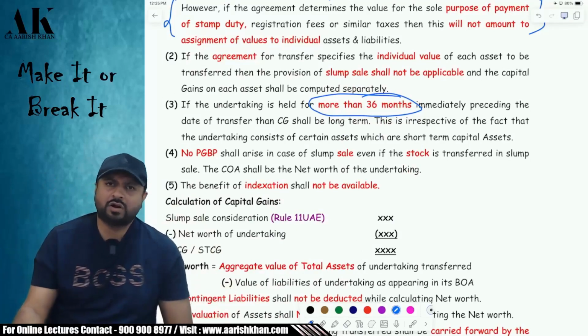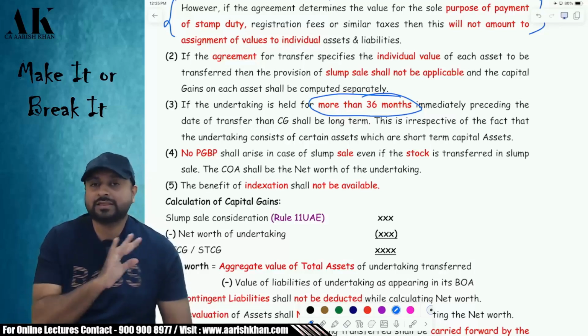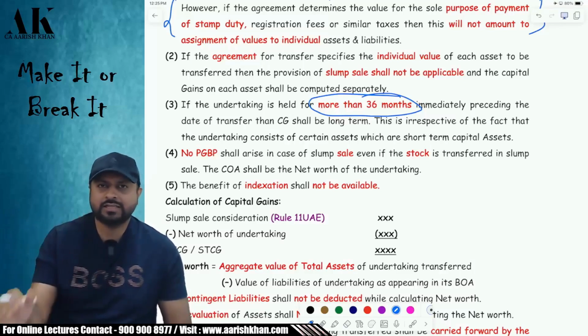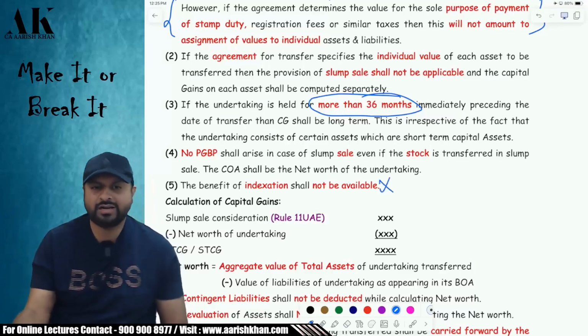Sir, for stock also, do I have to compute separate PGBP? Nothing will be computed separately. PGBP or IFOS is nothing. Everything will be coming under capital gains only. Sir, will indexation be allowed? Indexation is not allowed under slump sale.